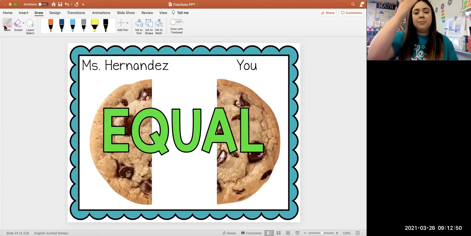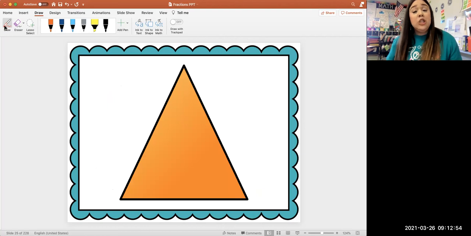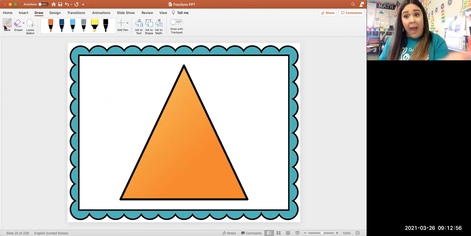Get your brain. Okay. So let's look at a different object. What do I have on my screen here? I have a triangle. Very good job. Okay. I know that it's a triangle because I noticed that it has 3 sides and 3 vertices. Okay. Let's go ahead and partition. Remember, we're going to cut or slice, but we're fancy first grade, so we say partition.